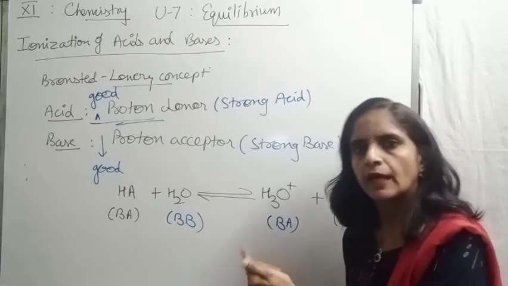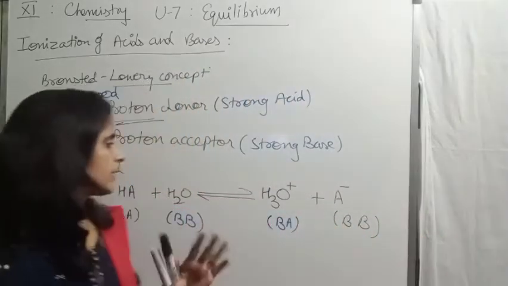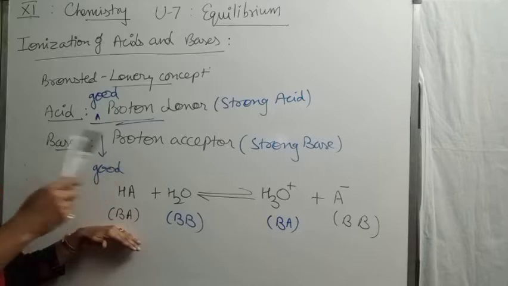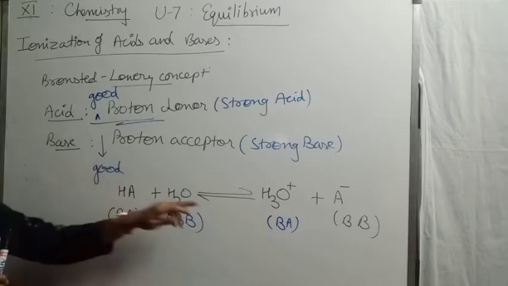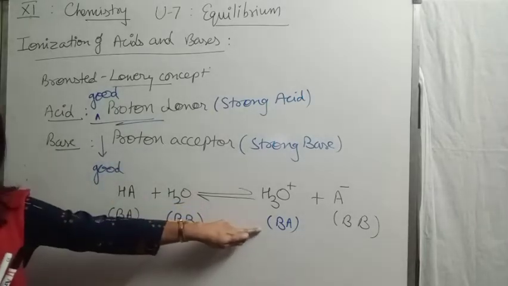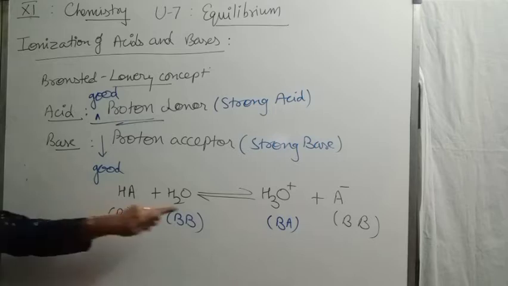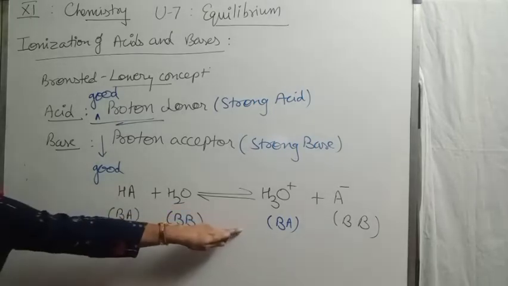Clear, children? I am repeating this concept again so that it becomes clear. Suppose HA has more tendency to donate a proton as compared to hydronium ion. Then of course it becomes a stronger acid as compared to hydronium ion.